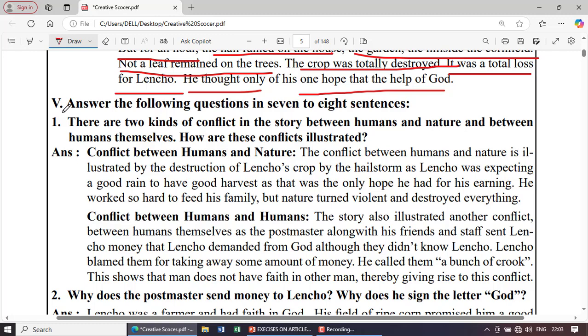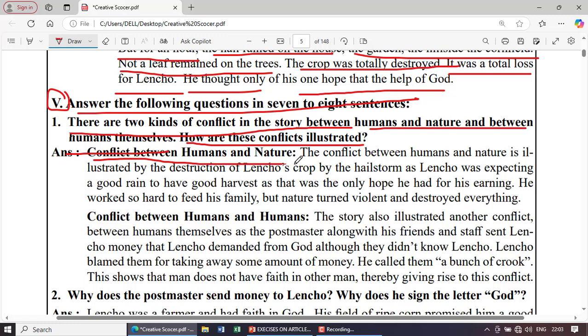So now lastly we discuss the 4 marks questions from this lesson. Answer the following questions in 7 to 8 sentences. First question: there are two kinds of conflicts in the story, between humans and nature and between humans themselves. How are these conflicts illustrated in this lesson? Conflict between human and nature.